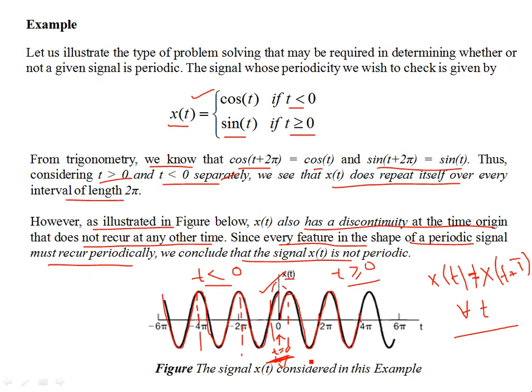Now, one distinguishing feature that I wish to talk about here is that while all continuous time sinusoidal signals are periodic, the same is not true for discrete time sinusoids. We know that cosine t or sine t are always periodic. Let me take cosine of alpha t plus phi, where alpha is a positive quantity.